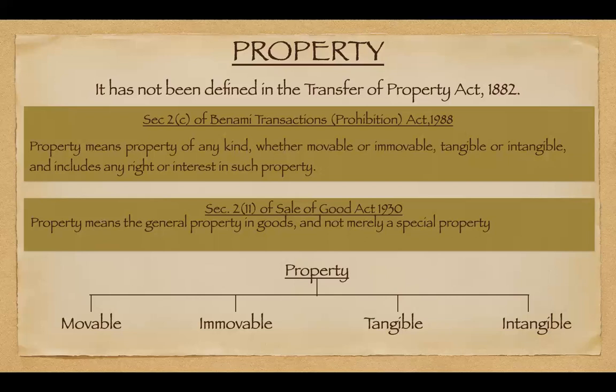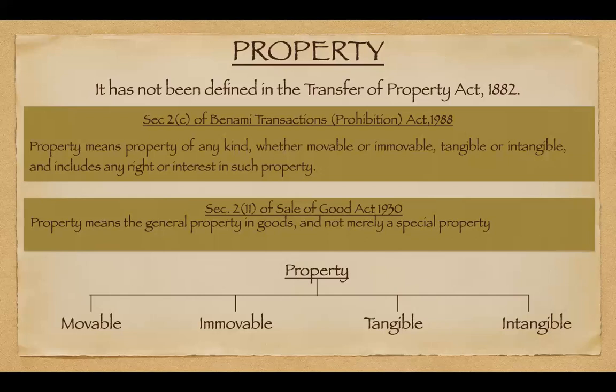So in a general sense, we have an idea of what a movable property is: any property which we can move, and an immovable one is one which cannot be moved. But being a student of law and discussing an act, we need to know the definition of movable and immovable property as per law or as per the act.